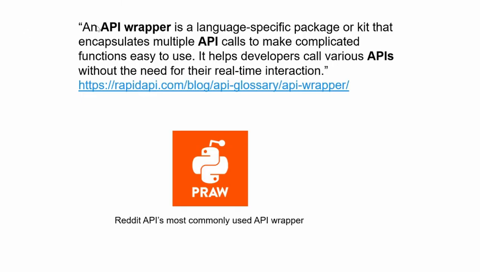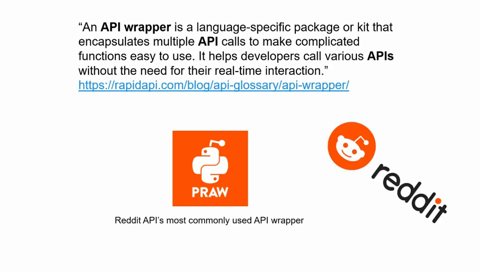Now, you might remember that an API wrapper encapsulates multiple API calls to make it easier to use. Now, what do I mean by encapsulates? Well, basically, what we do is make a class that handles those API calls inside its functions. And here's a brief outline.